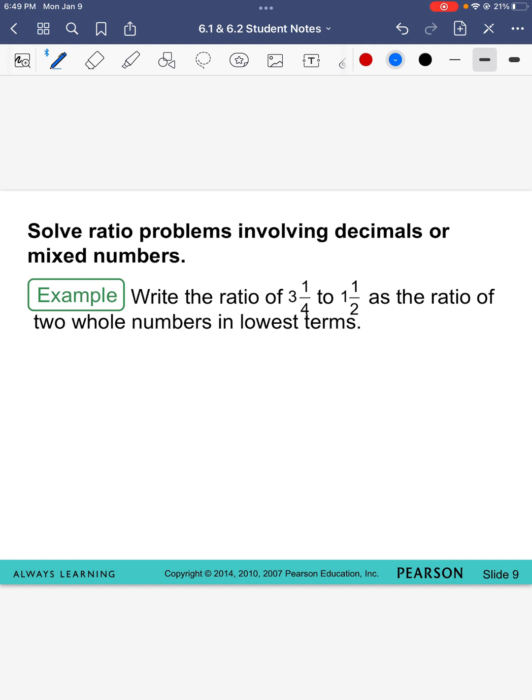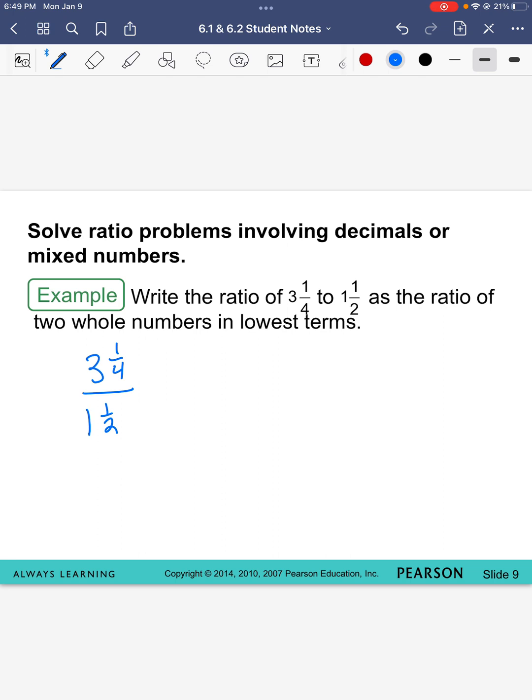Okay, I want you to try this one on your own, so please pause it. It's basically the same thing we did last time. The only difference now is there's also a mixed number in the numerator. Okay, hopefully you paused it, and let's check our answers. In my numerator, I have 3 1/4, and in my denominator, I have 1 1/2.